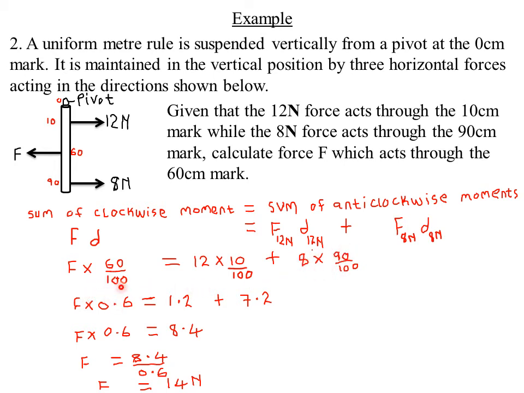So if you compute this, 60 divided by 100, you get 0.6. So we have F times 0.6 being equal to 12 times 10 divided by 100, you actually get 1.2 Newton.